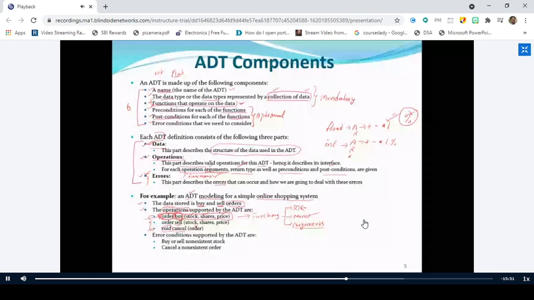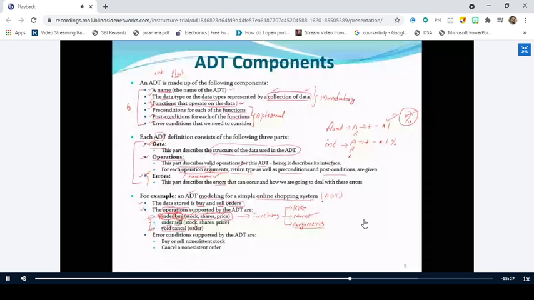What is the name of the ADT we are discussing? Anybody, please respond. Order? No. Online shopping system. Super. Online shopping system is our ADT. So I'm going to define the ADT for this online shopping system.